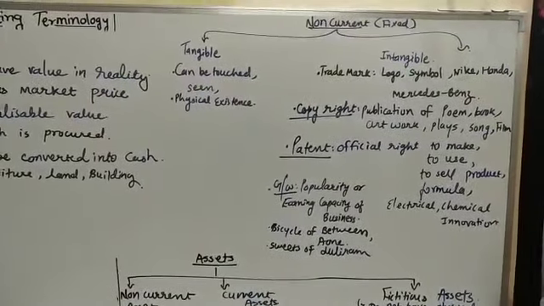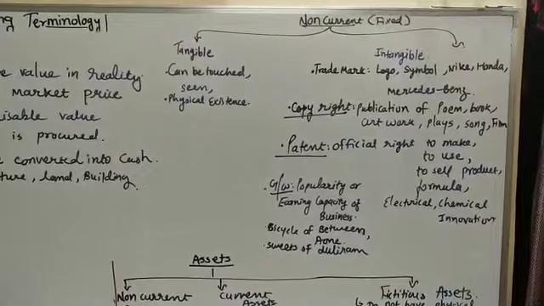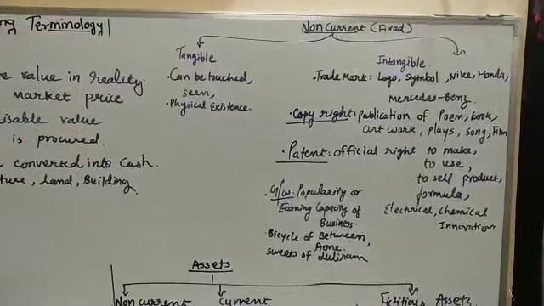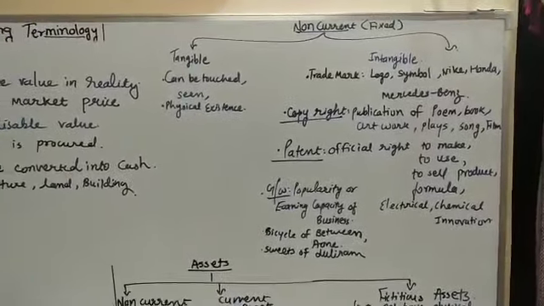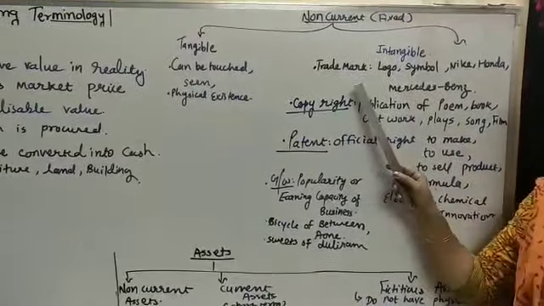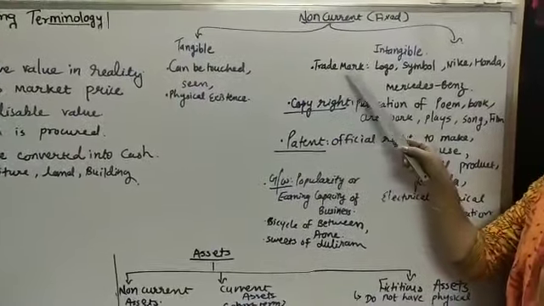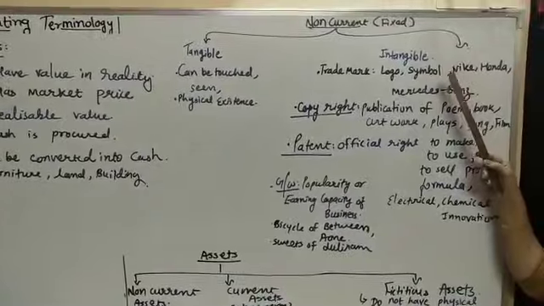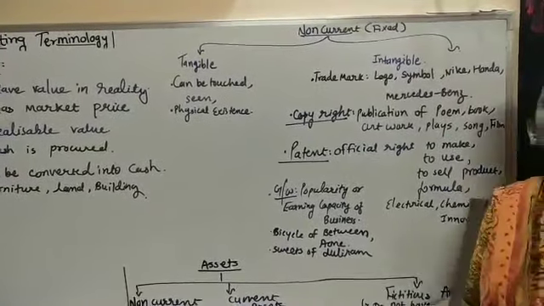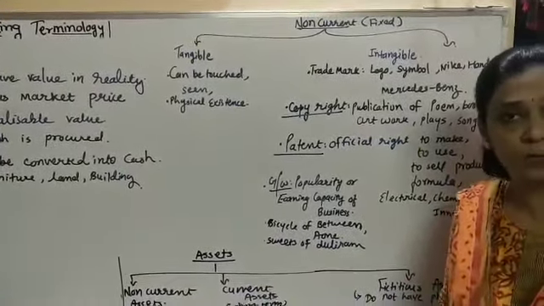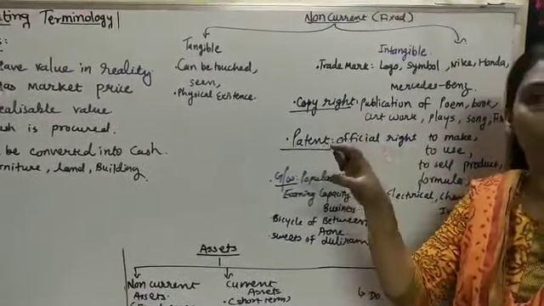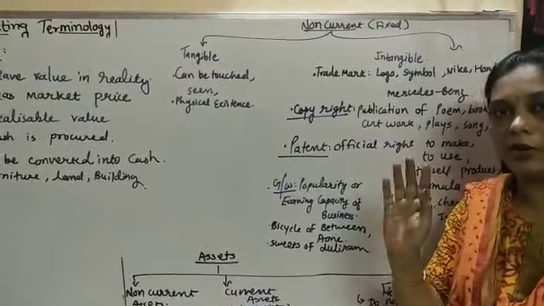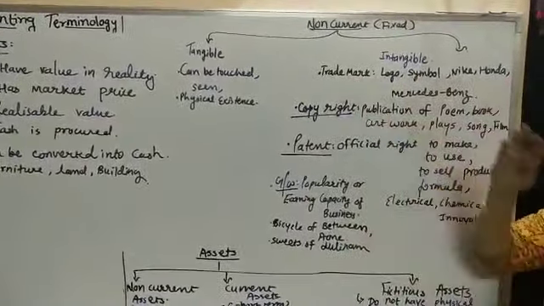Intangible assets cannot be touched, cannot be seen, but are just observed; they do not have a physical existence. So which are those assets? That is trademark. The word trademark, mark means symbol. The logo of any company. For example, when you see my video or any other teacher's video of the Vidyut Board Vidyalaya, you will find one logo, VBV, in white. Have you seen it on your diary and all? This is an example of trademark.